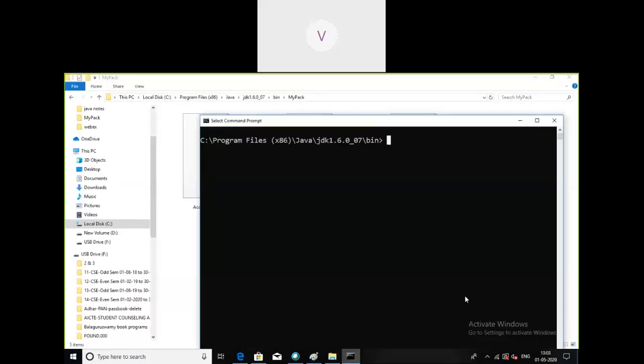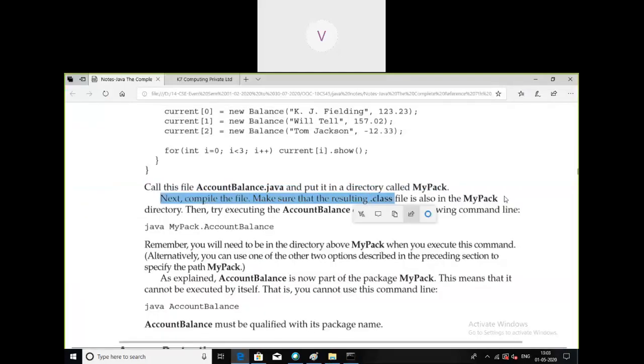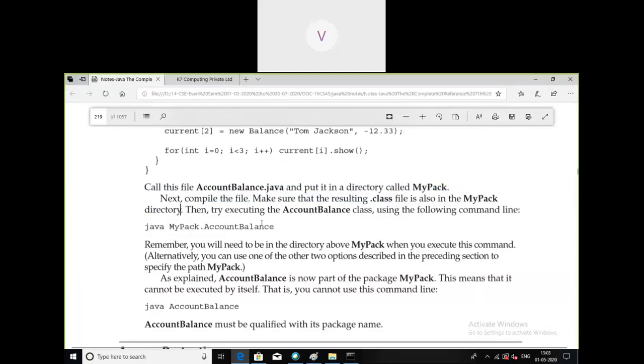Then compile the file. It should compile the file, and make sure the resulting .class file is also in the mypack directory. You should store those .class files in the mypack directory. Then try executing the account balance class using the following command line.